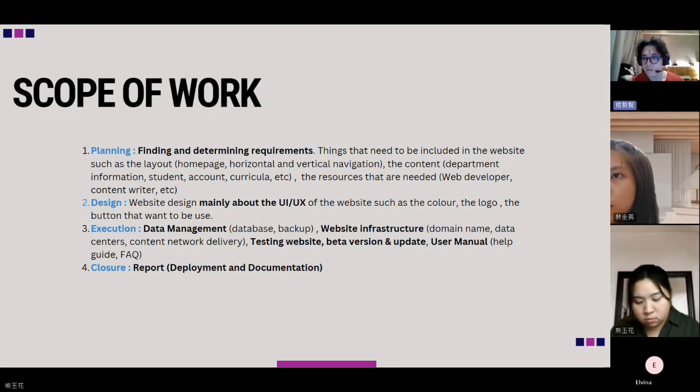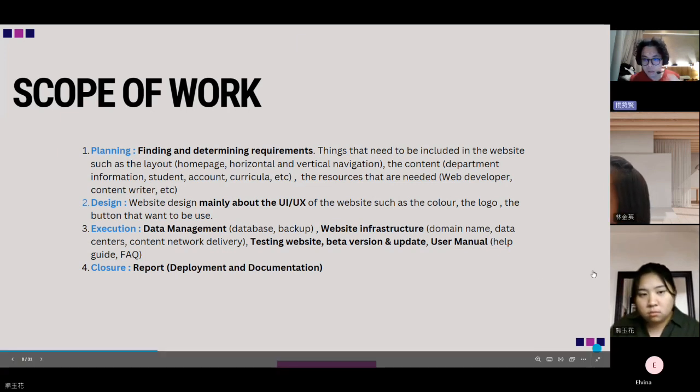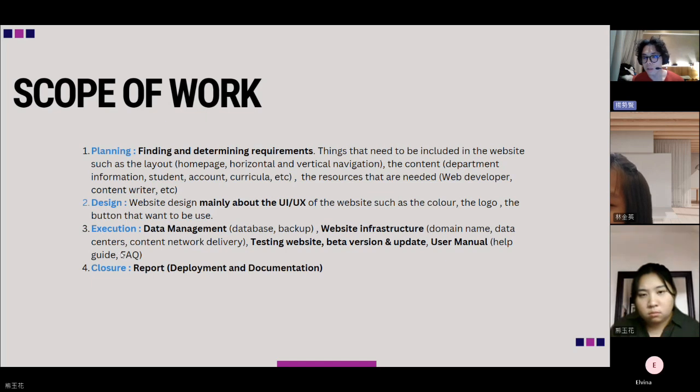The execution phase involves developing the website, which includes front end and back end development, setting up web infrastructure, and conducting various user tests. In the closure phase, this is where we launch and deploy the website, compile performance reports, and document the entire project process.